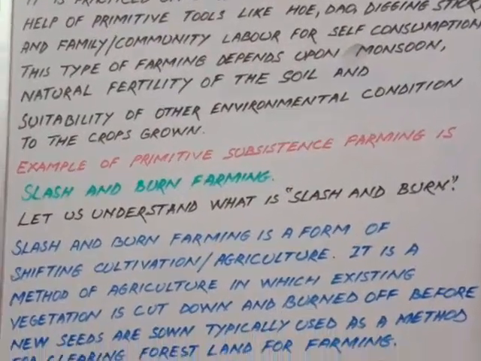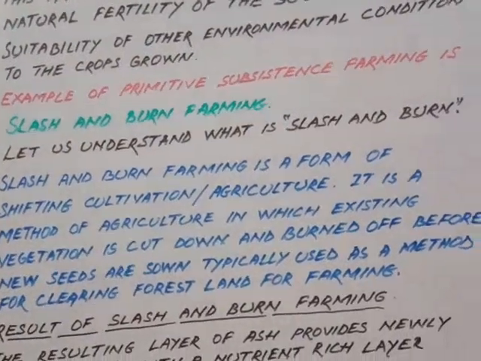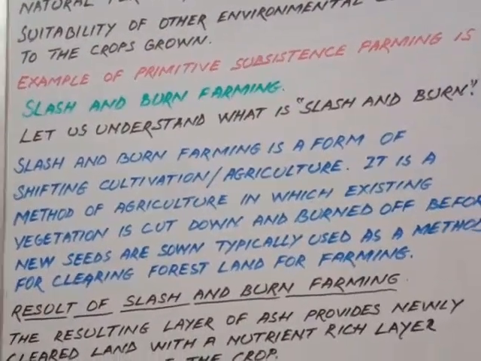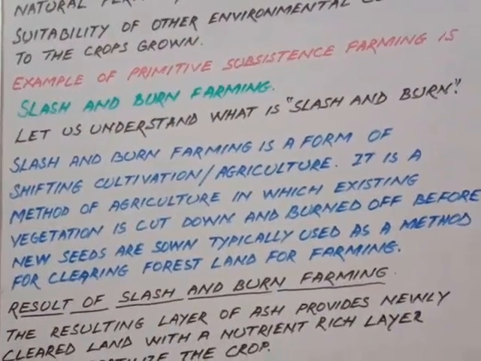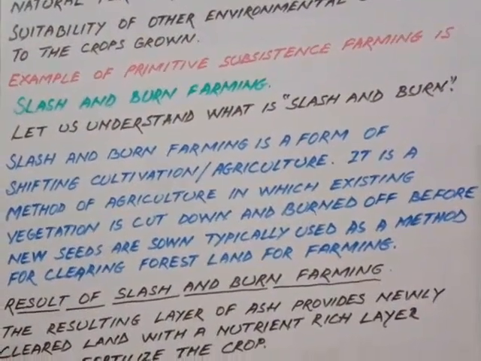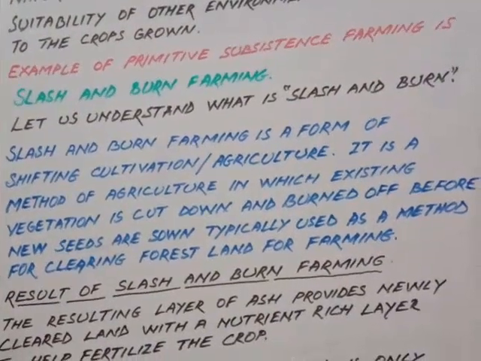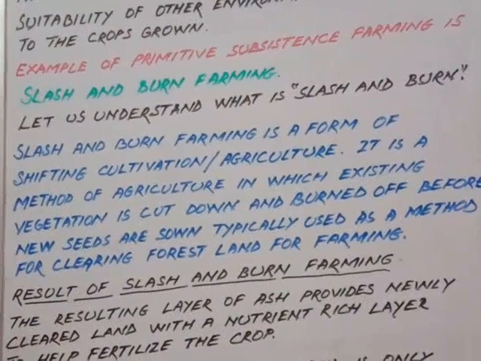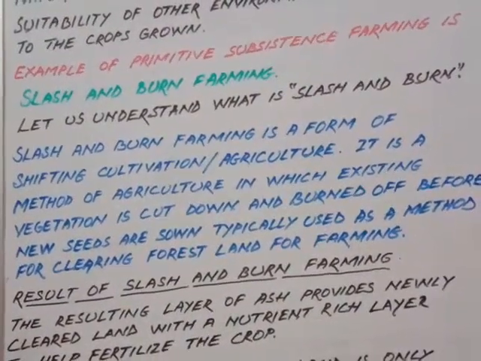One of the examples of primitive subsistence farming is also known as slash and burn farming. Now, what is slash and burn farming? Let us understand. Slash and burn farming is a form of shifting cultivation. Shifting cultivation means cultivation which is not permanent in one place, which moves from one place to another.